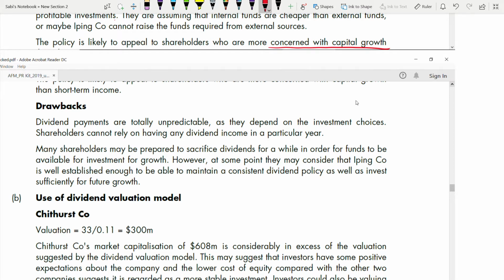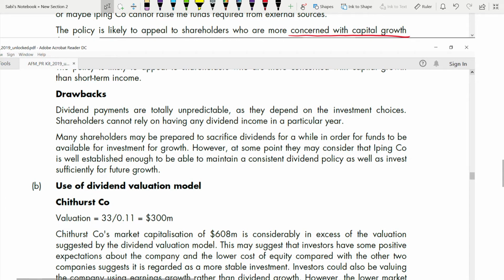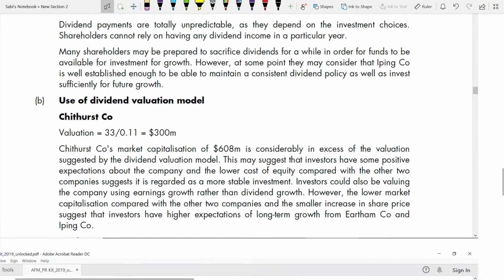Many shareholders may be prepared to sacrifice dividends for a while in order for funds to be available for investment for growth. However, at some point, they may consider that IPPing is well established enough to be able to maintain a consistent dividend policy as well as invest sufficiently for future growth. So what they want to say is, IPPing is a well established company that can also pay a constant dividend, and after that they will also have sufficient funds left for investment. So that it could be considered that way also. So that's the drawback.